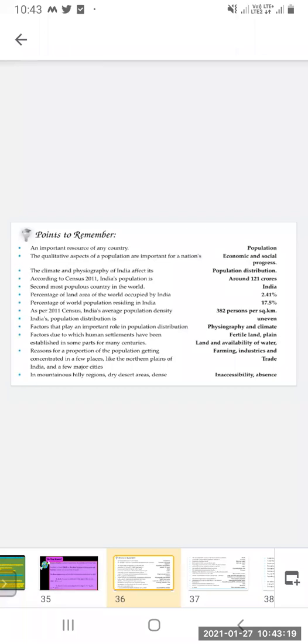Now, as per Census 2021, India's average population density is 382 persons per square kilometer. India's population distribution is uneven. Factors that play an important role in the population distribution are physiography and climate. These are the most important factors.